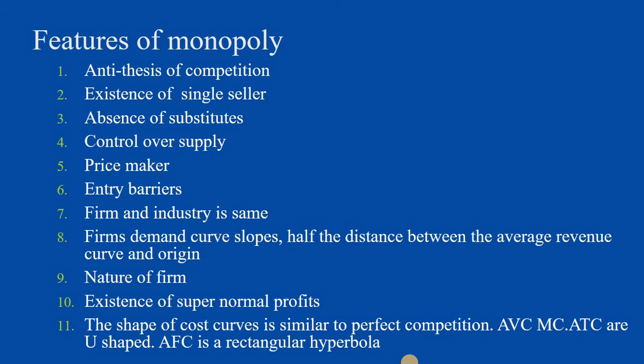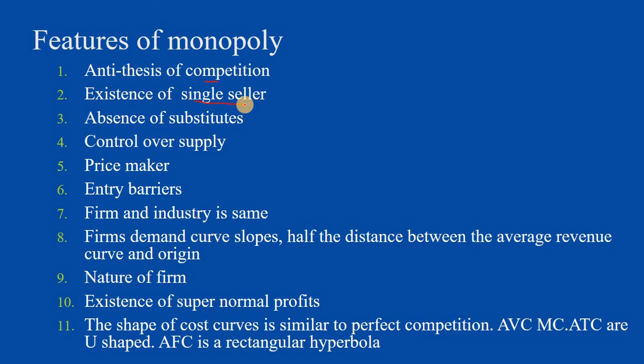There are some 11 features which I noted from different books. Now here we understand the different features. The very first one is the antithesis of competition. The absence of competition in the market creates a situation of monopoly. Hence, the seller faces no threat of competition in the market. And there is the existence of a single seller. There's only one seller in the market.